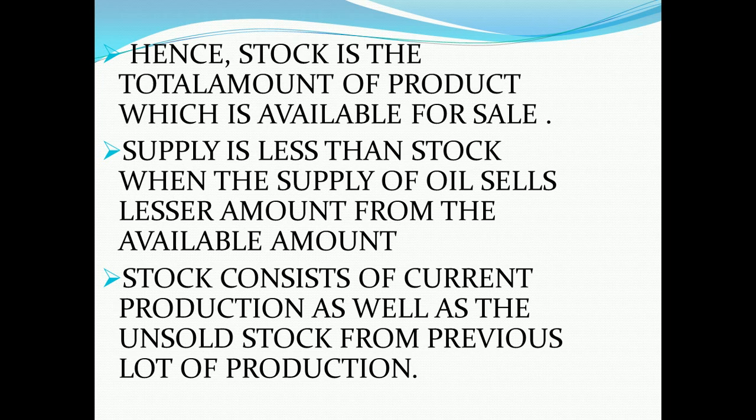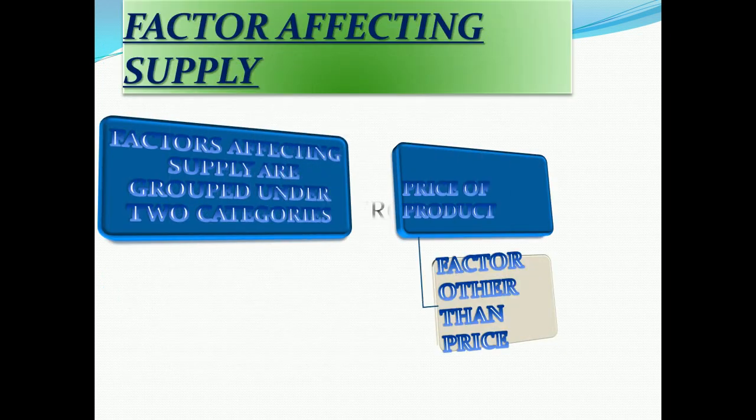So supply may be lesser or equal to stock. Now, factors affecting supply. Factors affecting supply are in two categories. First is the price of the product, and second is factors other than price. We have already learnt this in chapter 3 on demand, where there are also two factors affecting demand. In the same way, here in supply also there are two factors affecting it.